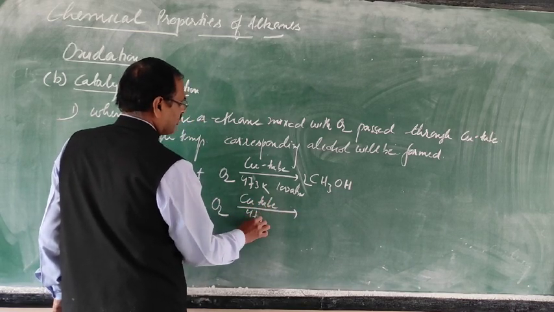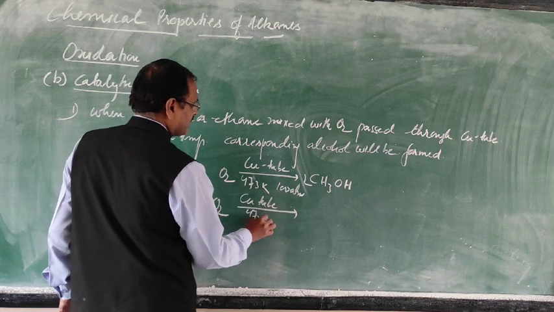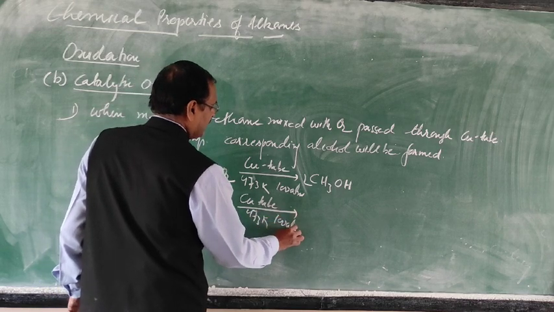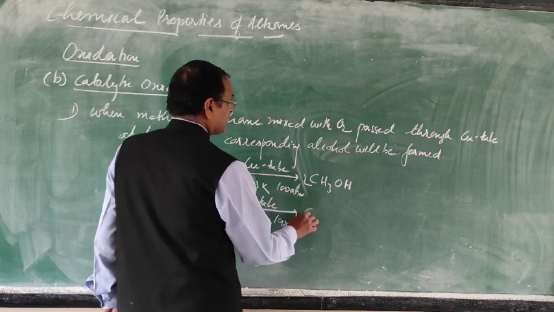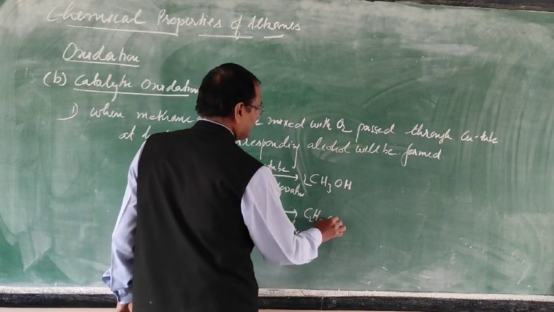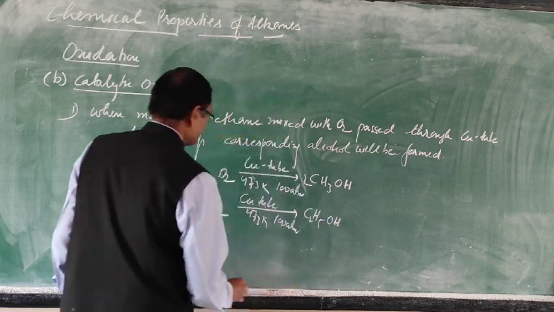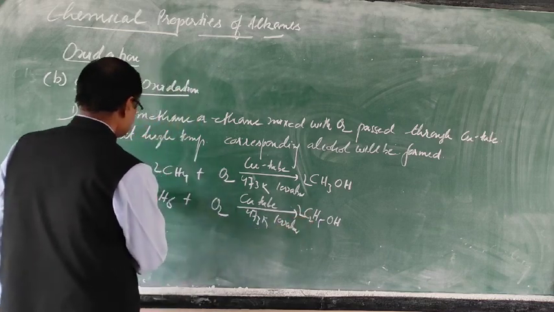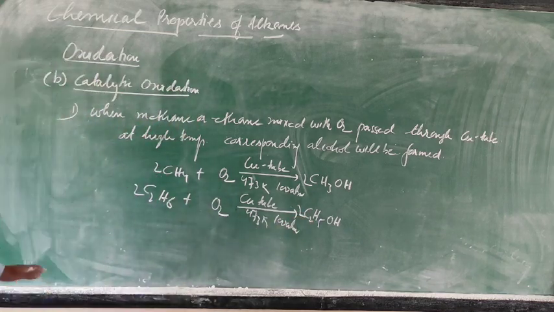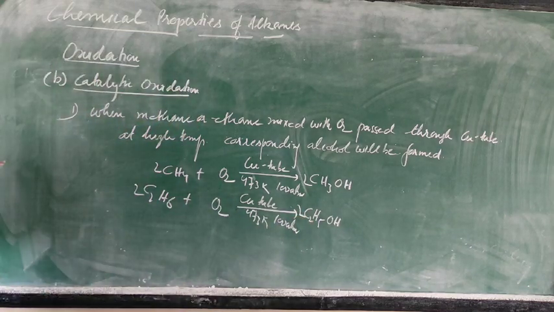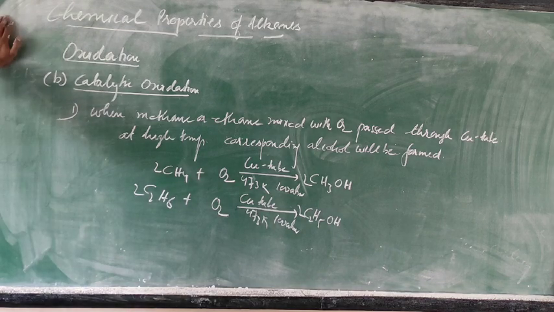In the same way, if we take ethane, heated and passed through the copper tube, same conditions, 473 Kelvin, 100 atmospheric pressure, that will form C2H5OH, ethanol. Now it is balanced. So this is the first catalytic oxidation: when methane or ethane mixed with oxygen is passed through a copper tube at high temperature and pressure.